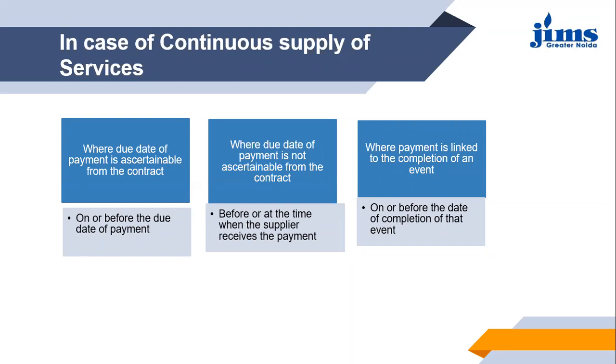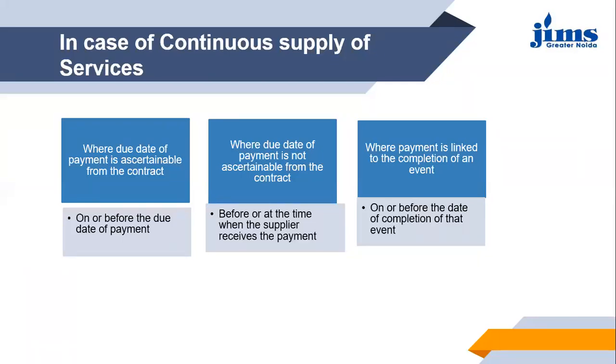So if I have to organize the conference and nothing in reference to the payment has been mentioned, then when you are making payment to the supplier, that date will become the maximum time limit for the issue of the tax invoice.